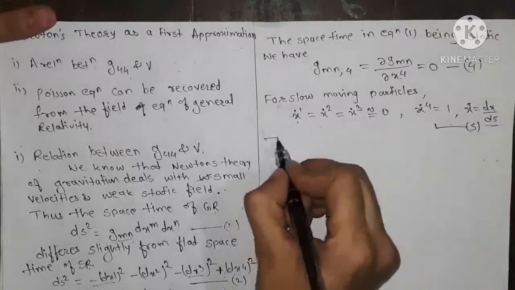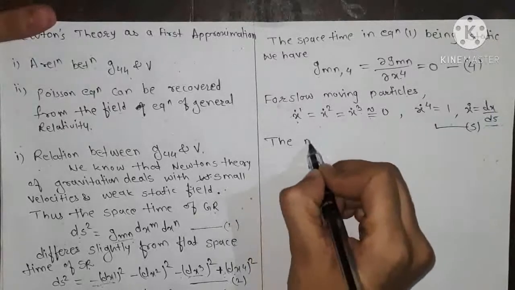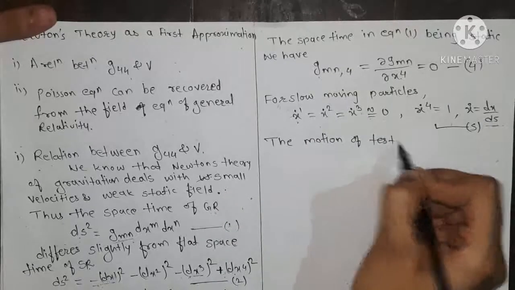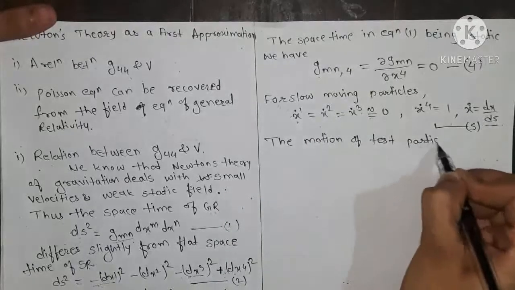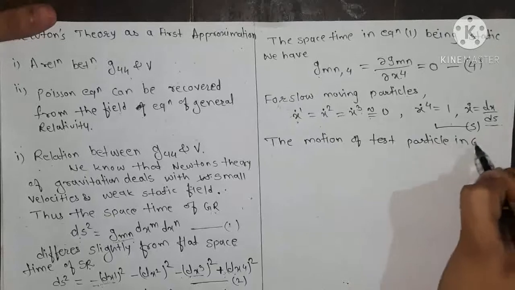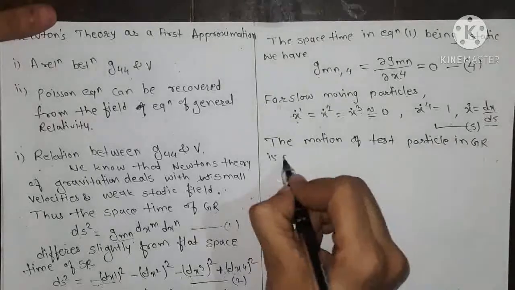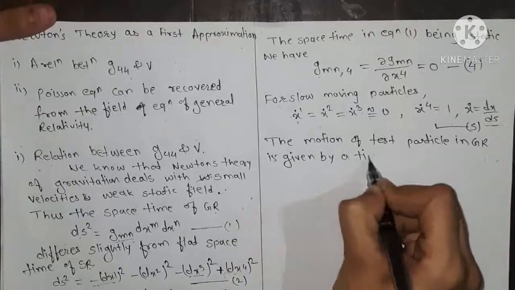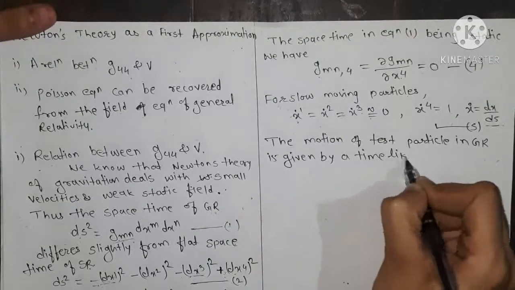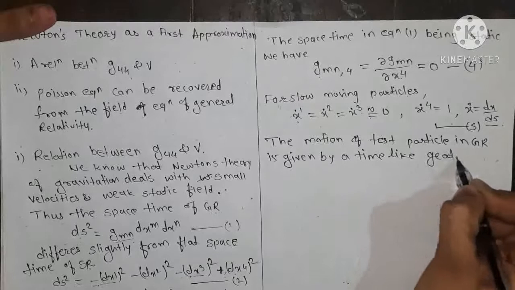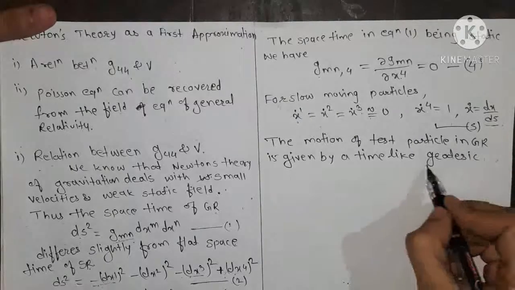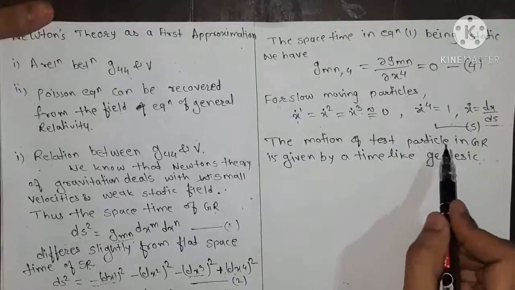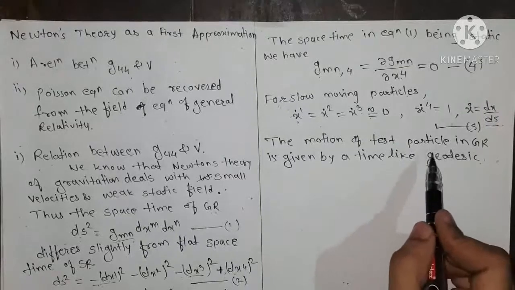So the motion of a test particle in general relativity is given by a time-like geodesic. That is, we take the equation of the geodesic as the equation of motion of the test particle that we have seen in the principle of covariance.